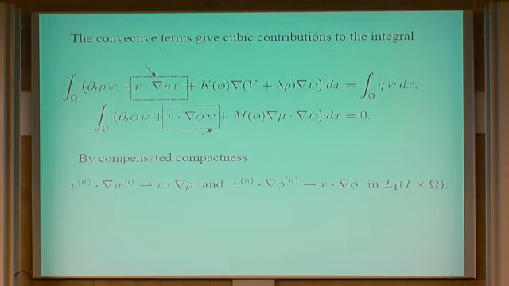Now, the only tricky point here is that you have to use compensated compactness, because the convection terms in the weak formulation give you cubic terms. So you have velocity, gradient of rho, or gradient of phi, multiplied by this function. These cubic terms are kind of nasty to control, but you can use compensated compactness, that is, the fact that the divergence of B is equal to 0. So you have a divergence-free velocity field coupled with the gradient of something, to show that you have the convergence that you need.